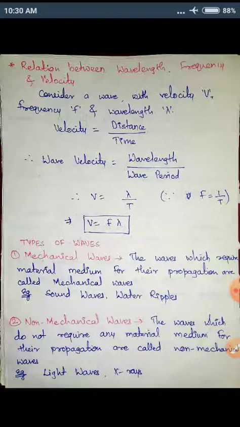Then we have non-mechanical waves. The waves which do not require any material medium for their propagation are called non-mechanical waves. Even if there is no solid, liquid or gas, even if there is vacuum, they can travel. For example, light waves coming from the sun. In between we don't have any matter, yet they travel through the vacuum of space, therefore these are called non-mechanical waves.